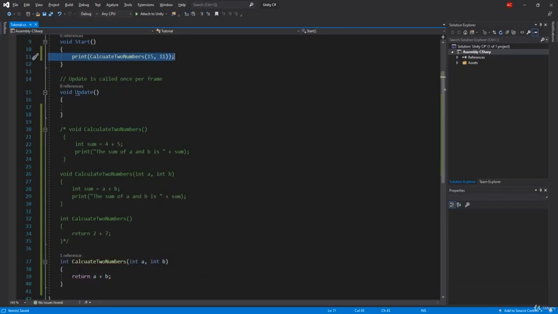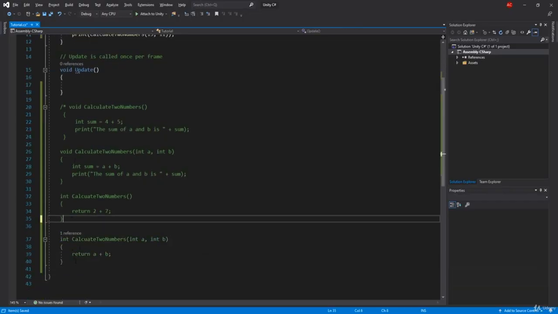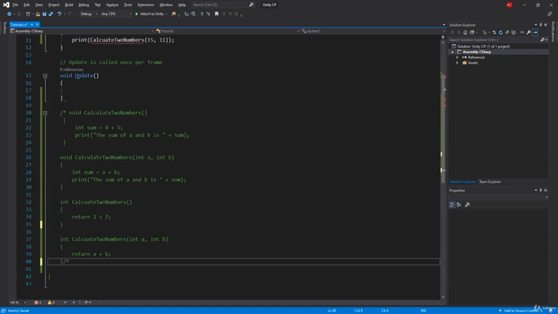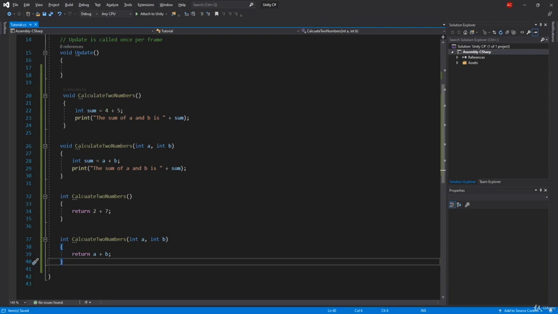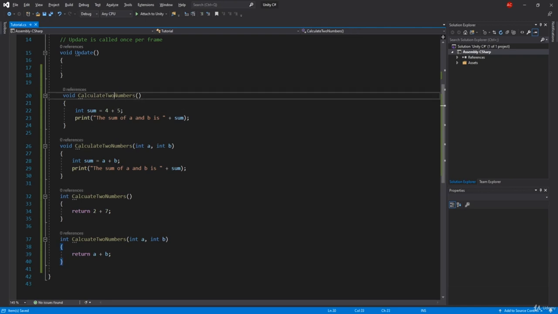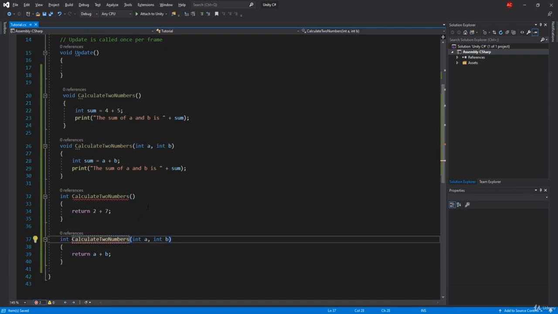Now the last thing I want to talk about is the naming of the functions. Here we have the same name for the function, calculate two numbers, calculate two numbers, calculate two numbers. This is all fine, and if I remove it, we're going to see some errors. Right now, if I remove it, we're going to see some errors, because we cannot have the same name for everything, and I misspelled it somewhere, and boom, we have problems right now.